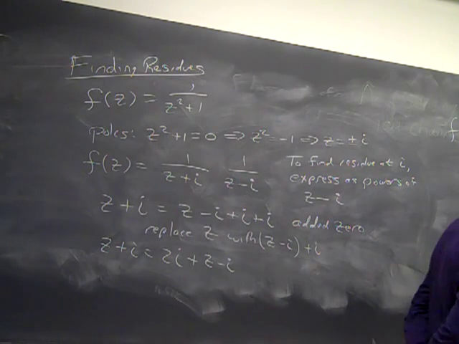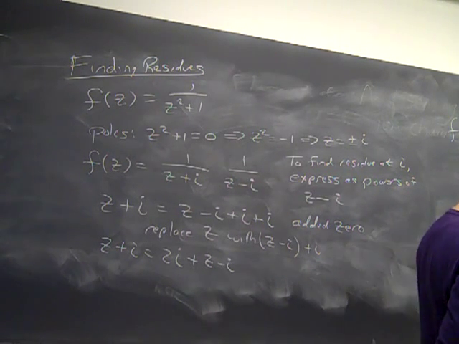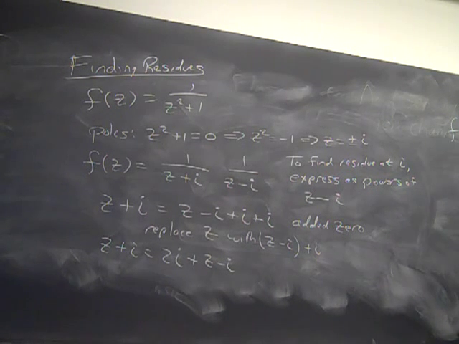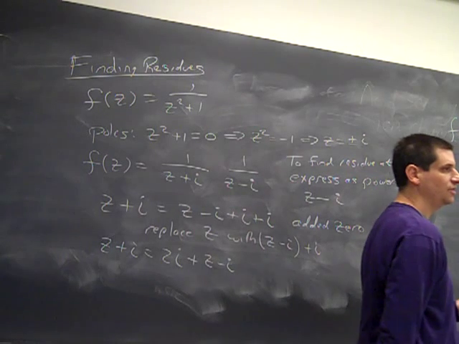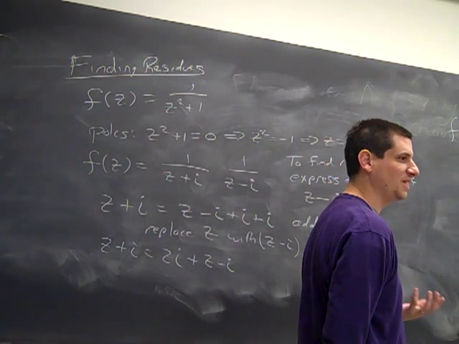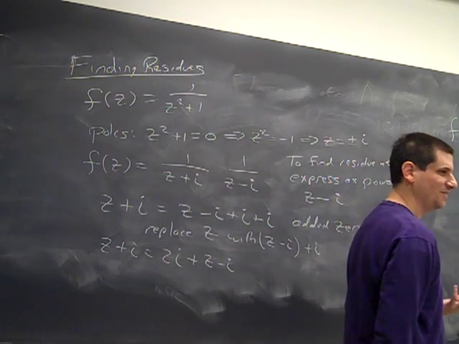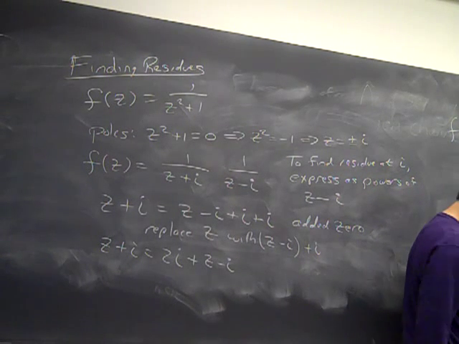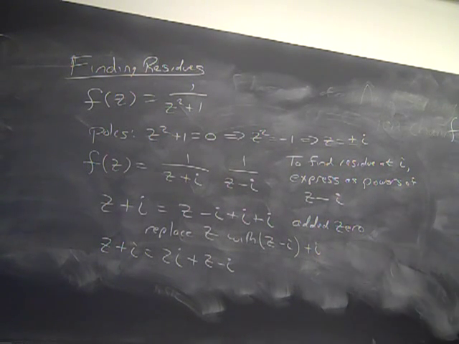Okay, got it. If I'm calculating the residue, did I really need to calculate these other terms? No, I could have stopped. But I've got 50 minutes to fill, so I had to somehow pad up the lecture a bit. So the residue is just 1 over 2i. We would write the residue at i of my function f is just 1 over 2i.